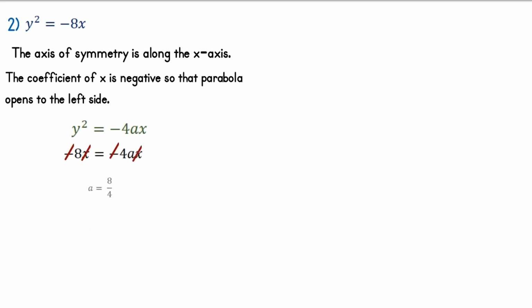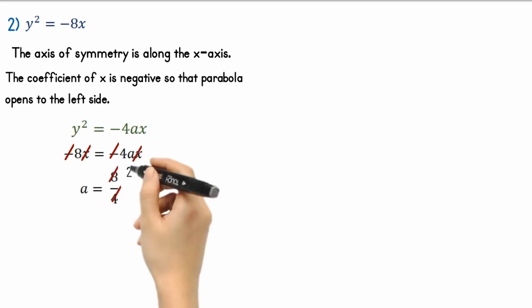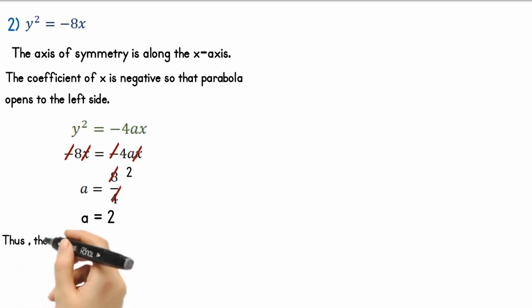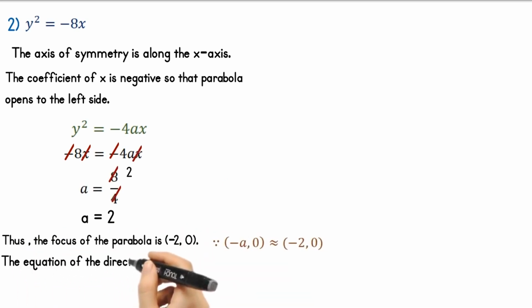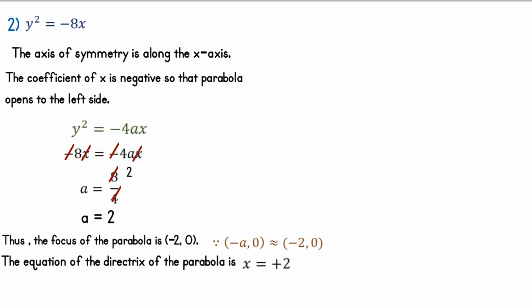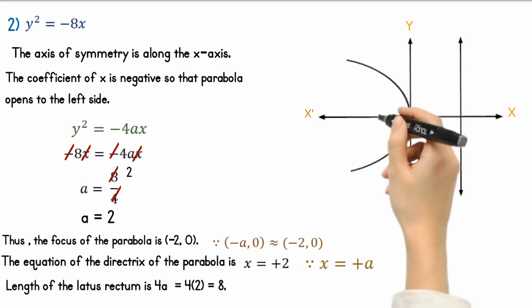Next a equals 8 by 4, in which 4 into 2 is 8. This implies that a equals 2. Thus the focus of the parabola is (minus 2, 0). Then the equation of the directrix of the parabola is x equals plus 2. Finally, the length of the latus rectum is 4a, which is equal to 8. Now let's see the geometrical representation of the parabola for the given equation y squared equals minus 8x.